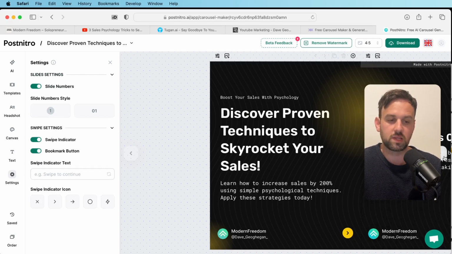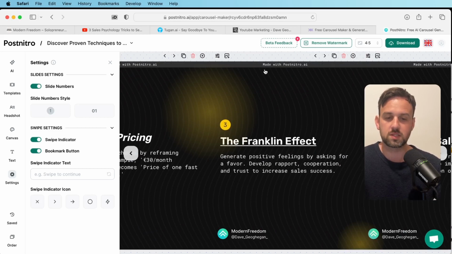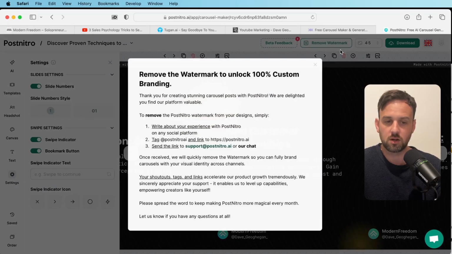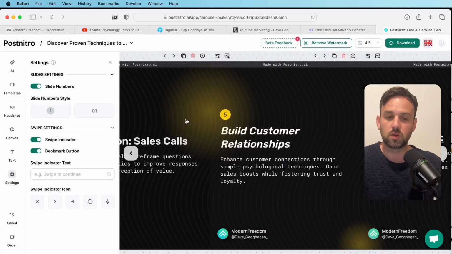So this platform is completely free to use at the moment, but you can see along the top they have made with postnitro.ai. It's very subtle, but if you did want to get rid of that, you could click on remove watermark here, and all you basically need to do is just tag them on social media and then send a link just to let them know that you've tagged them, and then I think they give you access and they'll remove the watermark.